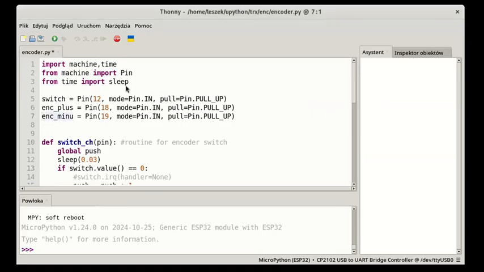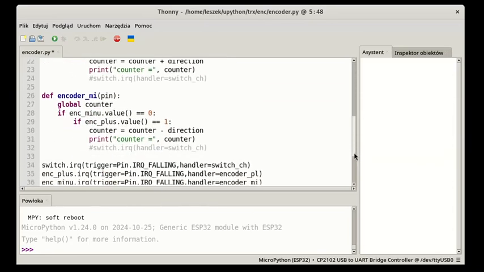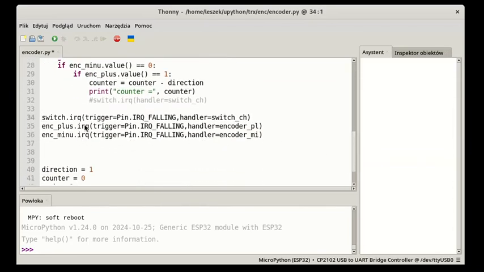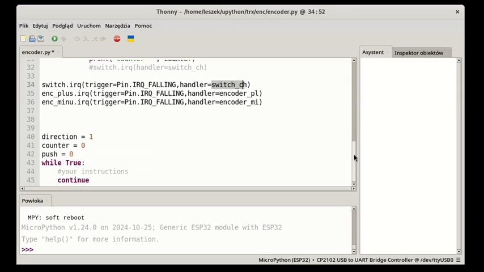How does the program look? First, we import the necessary modules. Next, we define inputs with input number and polarization. In this case, polarization is positive. Next, we define interrupts with falling edge in every channel, and the function which services the interrupt in a particular channel.